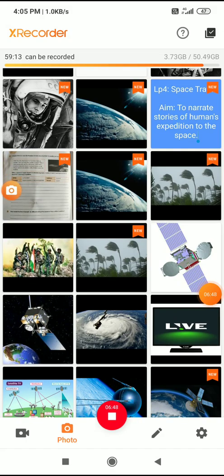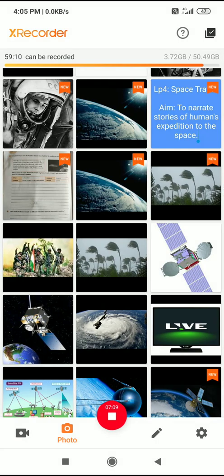Next, these artificial satellites, how are they helpful to us, do you know? Just now I told you, they help us tell the weather. They give warnings about the weather so that we can prepare accordingly. They can tell about natural disasters like cyclones beforehand. They help us find ways and show directions. In your mobile you can see Google Maps, that is through the satellite only. If you are calling your friend, how is it possible? It is possible through the satellite for communication. All these things are very useful for us in our daily life.